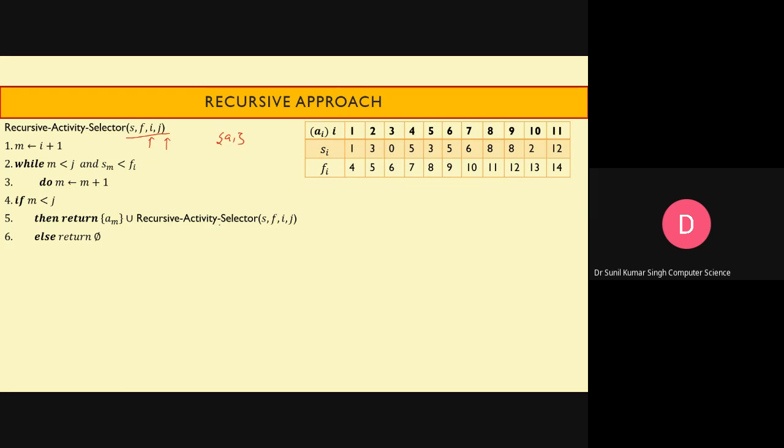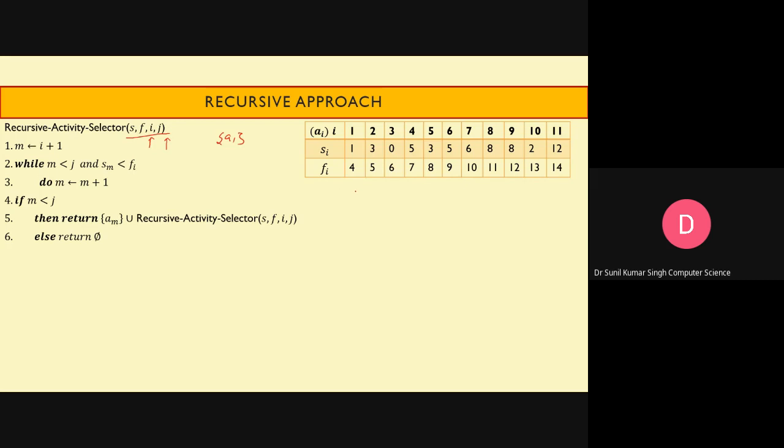Then what will be the problem? If we schedule the first activity, then from which activity will it be compared? We cannot compare. Then what do we have to do? We have to make some assumption here.